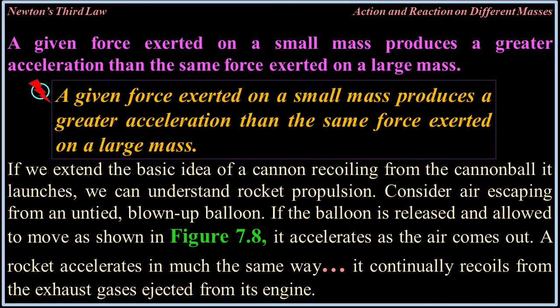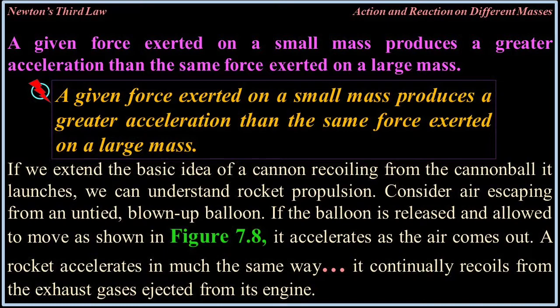A given force exerted on a small mass produces a greater acceleration than the same force exerted on a large mass. If we extend the basic idea of a cannon recoiling from a cannonball it launches, we can understand rocket propulsion. Consider air escaping from an untied, blown-up balloon. If the balloon is released and allowed to move, as shown in figure 7.8, it accelerates as air comes out.